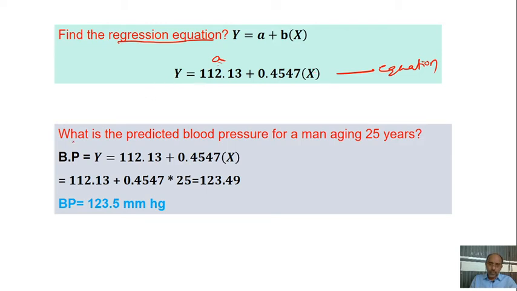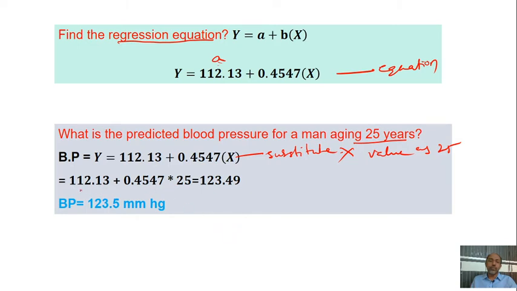For that, the second question is: what is the predicted blood pressure for a man aged 25? In this equation, we simply substitute the x value as 25. This is the only thing we have to do.